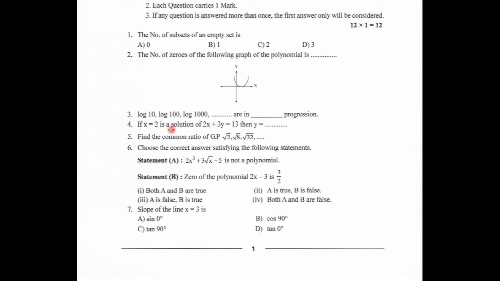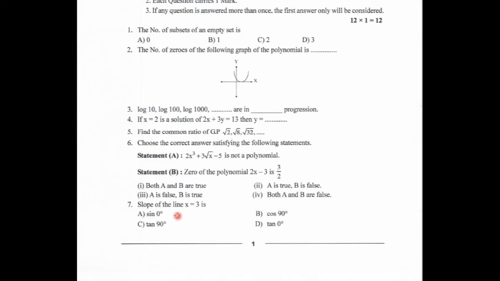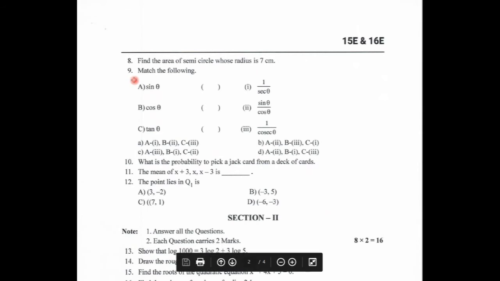Fourth one is based on pair of linear equations in 2 variables. Fifth problem is based on progressions. Sixth one is based on polynomials. Seventh problem is based on coordinate geometry. And eighth one is based on tangents and secants to a circle.